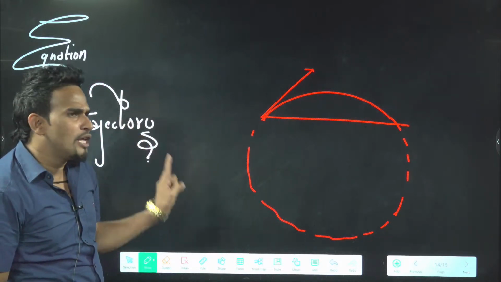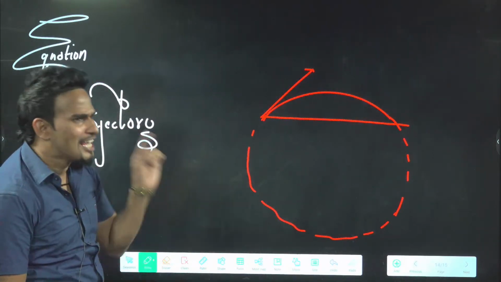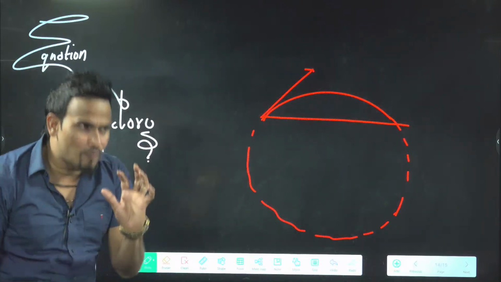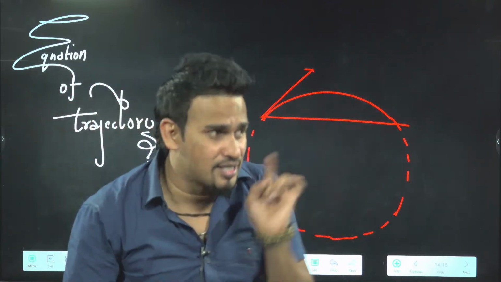The proof of the parabolic path is the trajectory, the equation. When we derive the equation, we find the equation you write.